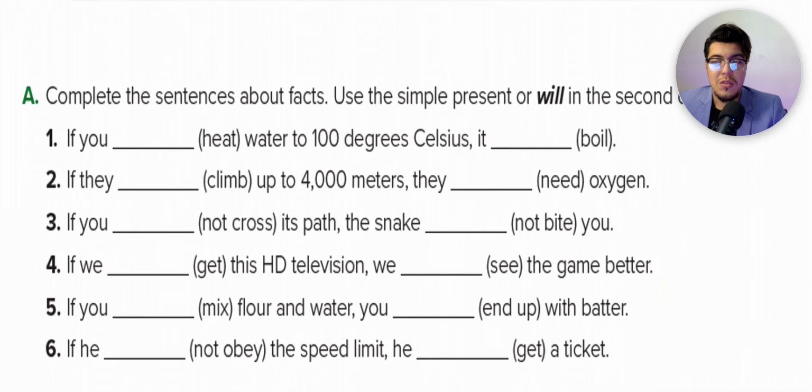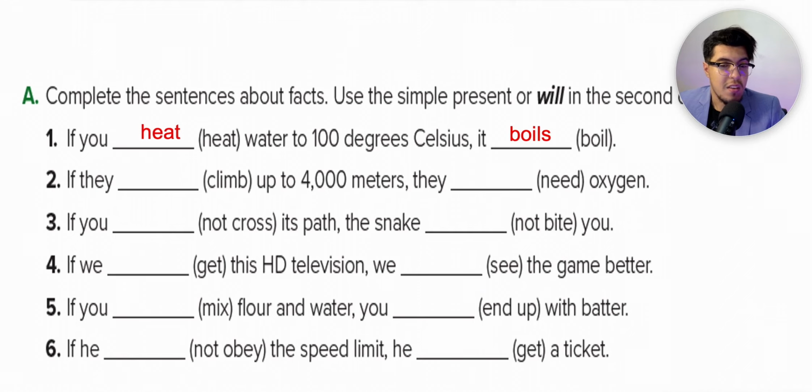Now I want you to complete the following sentences about facts using the present simple or will in the second clause. You can pause the video and complete the sentences. And now let's complete them together. If you heat water to 100 degrees, it boils.